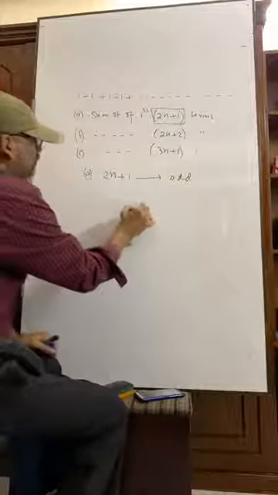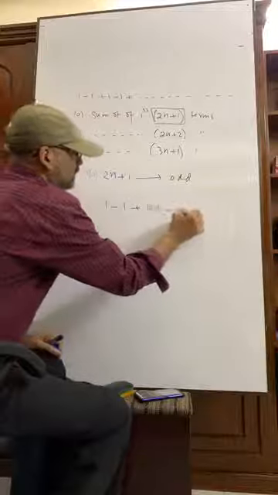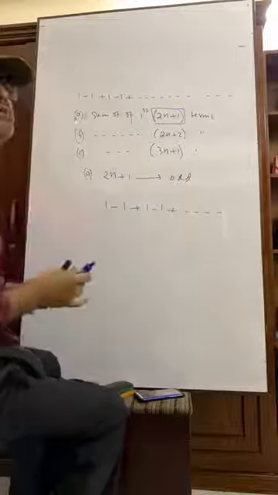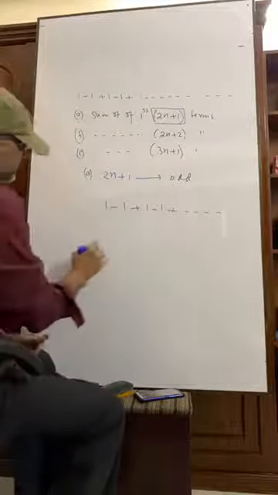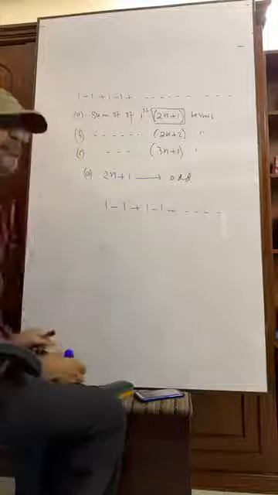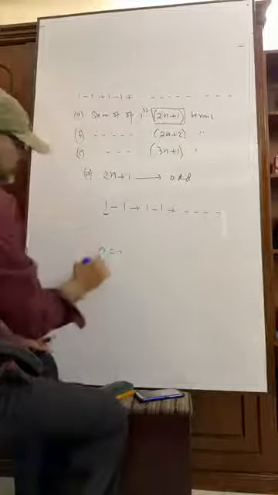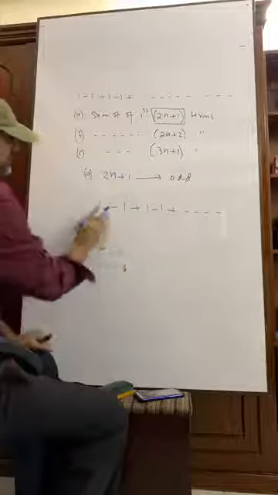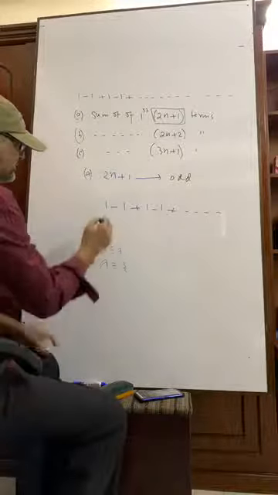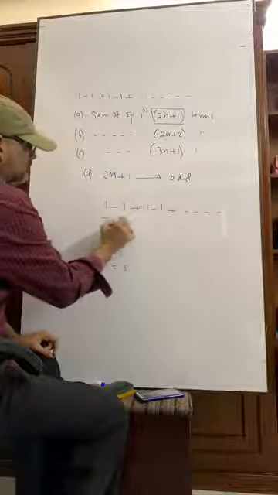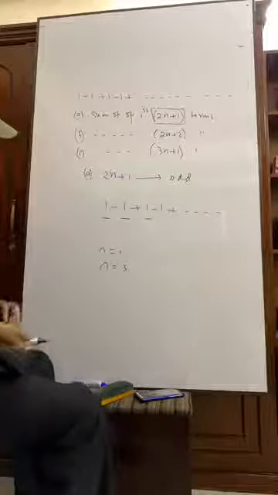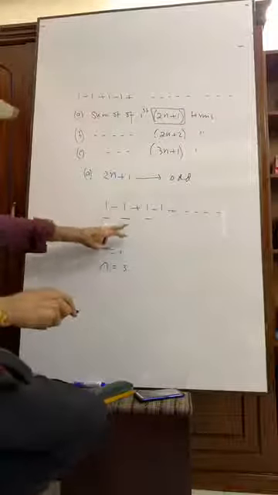1 minus 1 plus 1 minus 1 plus 1. Odd number means what? Number of terms is what? If n equals to 1, then the number of terms is 1, and it is just 1. If n equals to 3, 3 terms, you just calculate the first 3 terms: 1, 2, 3.